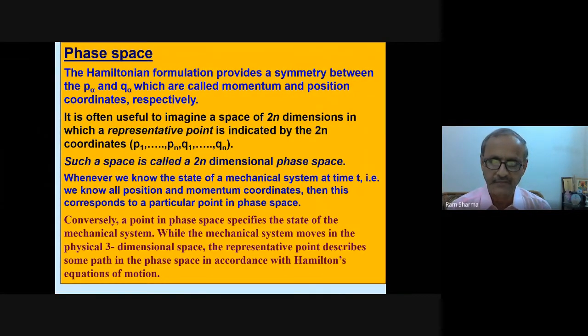While the mechanical system moves in the physical three-dimensional space, the representative point describes some path in the phase space in accordance with Hamilton's equations of motion. So you can have a correspondence there.